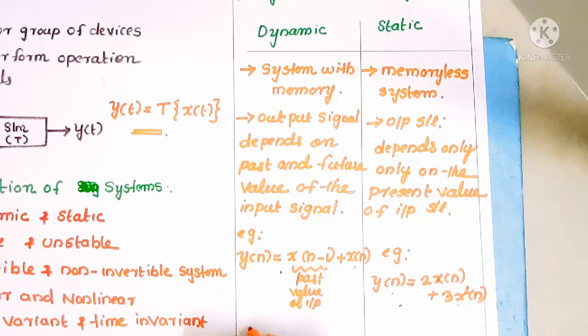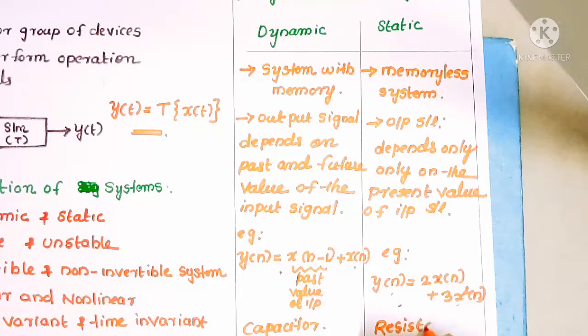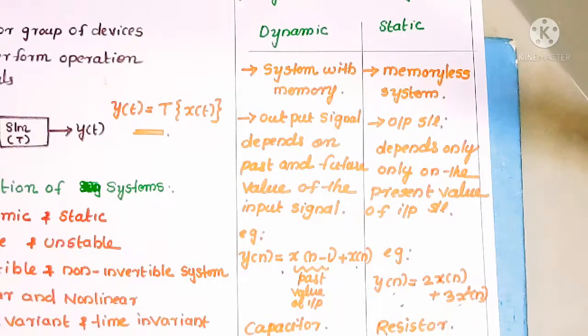One more example is the capacitor. A capacitor is an example of a dynamic system. A resistor is an example of a static system. Okay, so these are the details about dynamic and static systems.